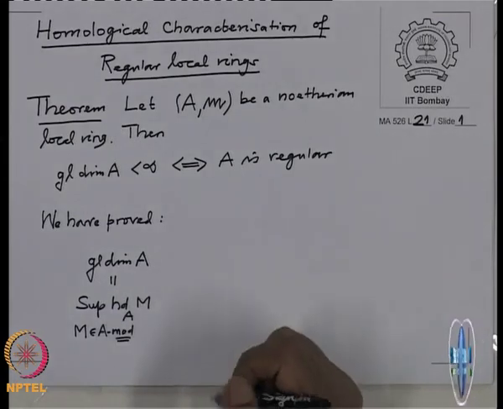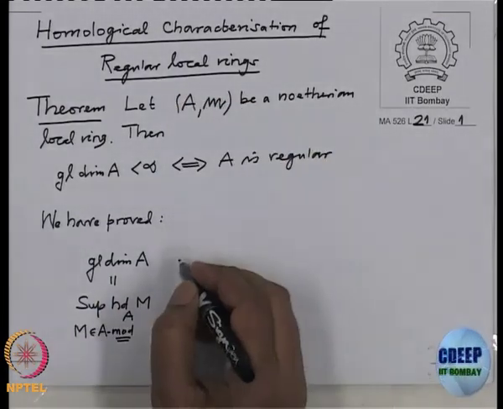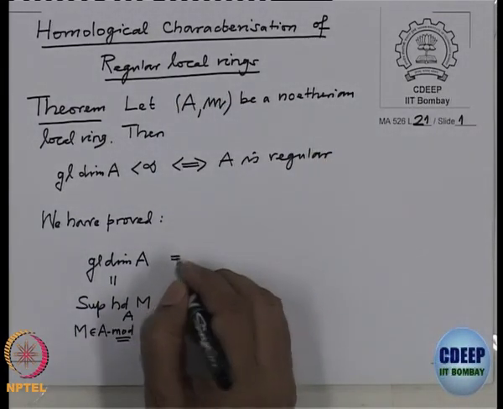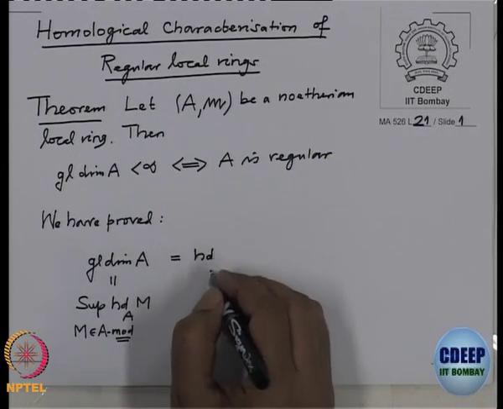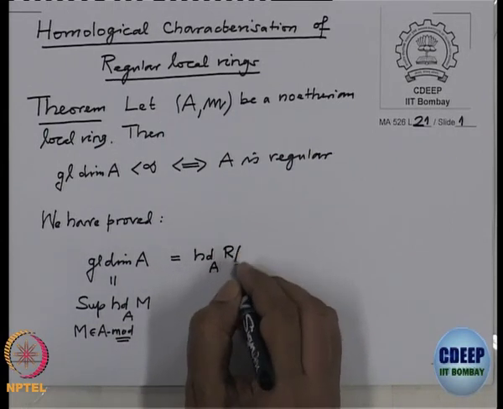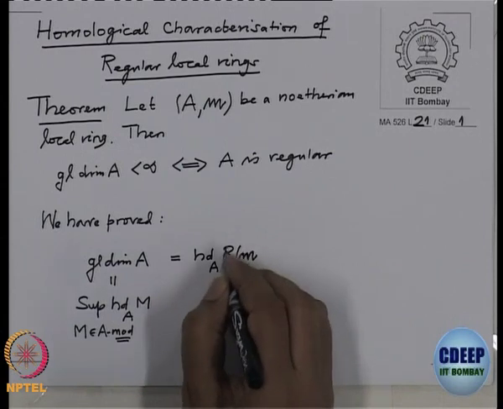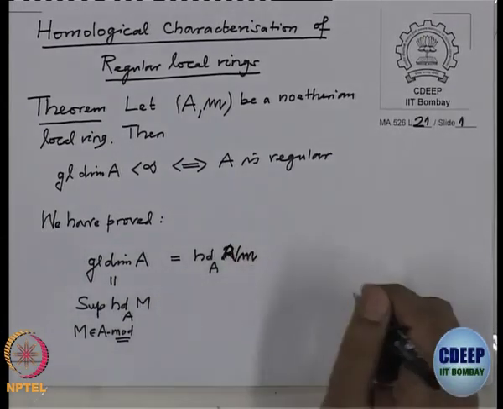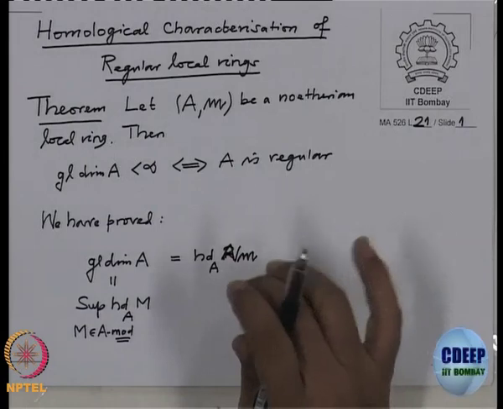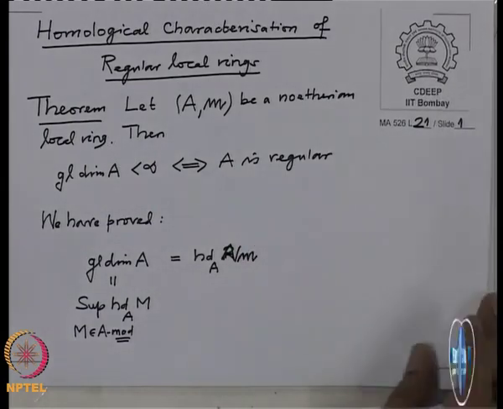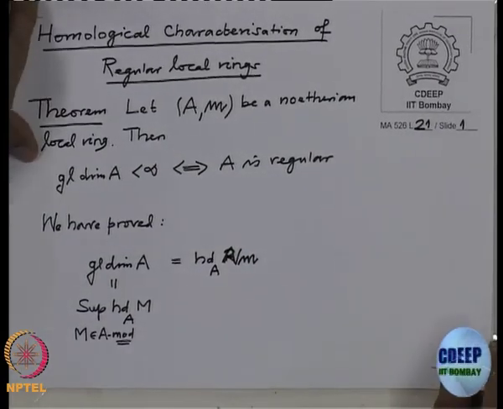And for a local ring, the advantage is that this is the same as the homological dimension of the residue field, A, not R. So we just have to compute the homological dimension of this module. Okay, so we will use this today.